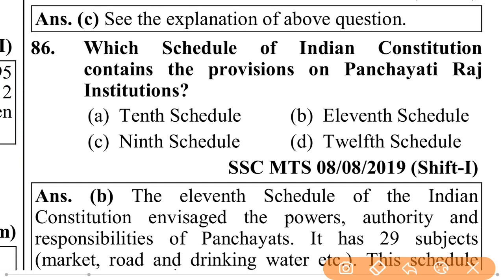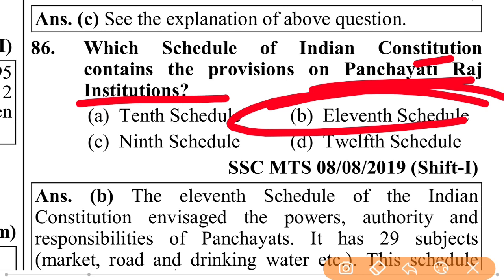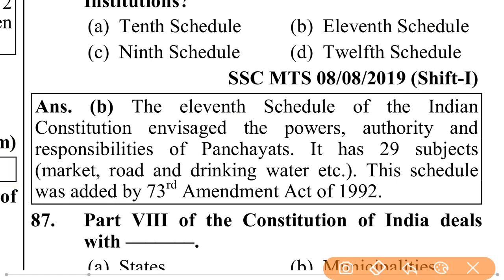Which schedule of the Indian Constitution contains the provision on Panchayati Raj institutions? That is the 11th Schedule, and the 12th Schedule contains the Nagarpalika affairs. The 11th Schedule envisages the power, authority and responsibilities of panchayats.